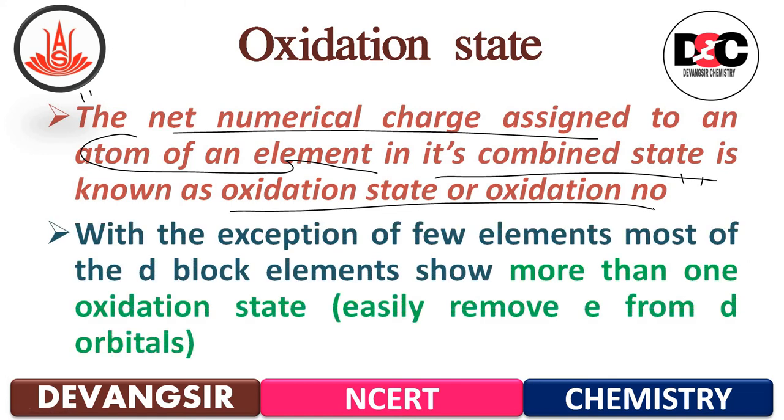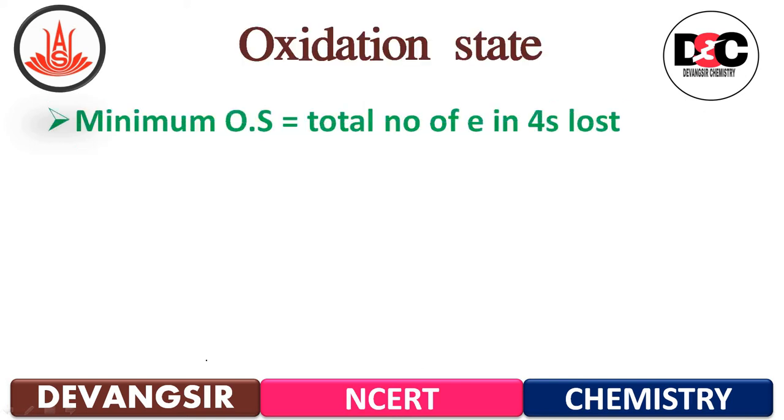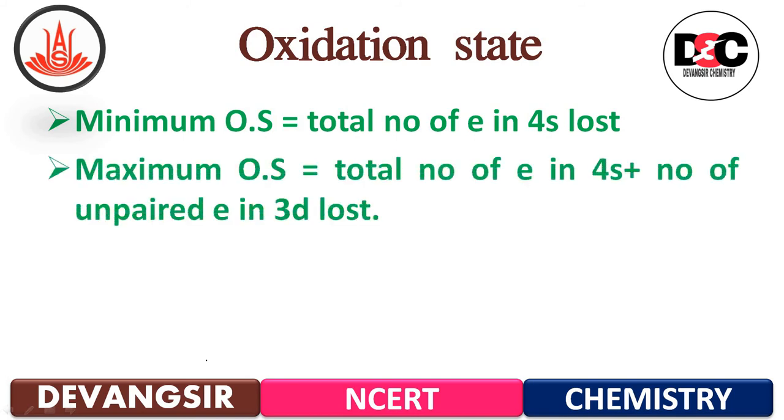With the exception of a few elements, most of the d block elements show more than one oxidation state. The reason behind that is they easily remove electrons from d orbitals. Because of that reason, most of the d block elements show more than one oxidation state or various oxidation states. Minimum oxidation state is equal to the total number of electrons in 4s lost. Maximum oxidation state is equal to the total number of electrons in 4s plus the number of unpaired electrons in 3d lost.